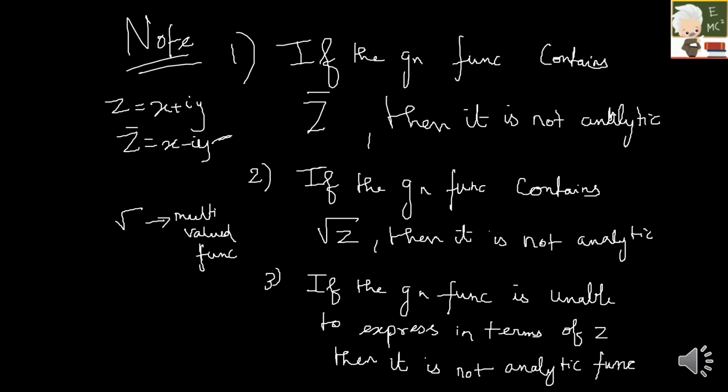Okay. So if there is a function, for example, 2x plus iy, whether this function is analytical or not: can you express it in terms of z or not? Because I can write it as x plus iy, so this is nothing but z. So then this function is an analytical function. Okay. So I will be doing a few sums, then you will be able to understand these 3 points still more.